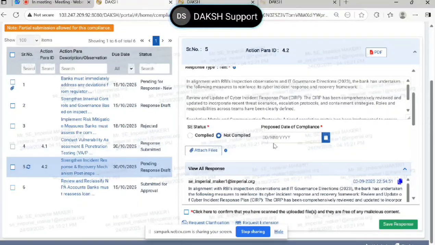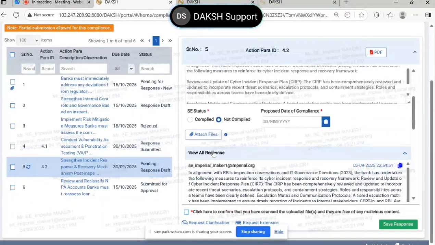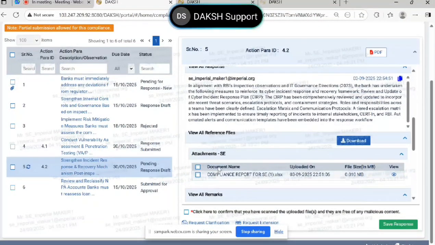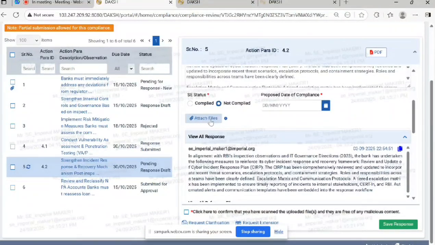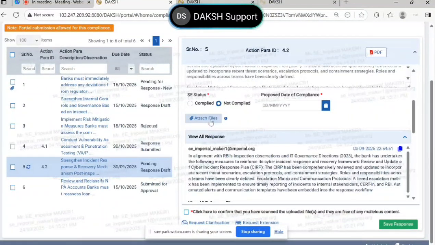Next, there is the attachment option, as we have mentioned, for the documentary evidences required in compliance and in return. As far as attachments are concerned, the maximum size of a single file allowed in this application is 30 MB, and there may be multiple files. So you can submit documentary evidences amounting to 500, 600 MBs also. If there is a big file, you can split it into chunks of 30 MB, and you can easily upload 10, 20, 30 files. The maximum size of a single file is 30 MB, but that is not the total file size limit. The total file size limit can go up to 500, 600 MB for each and every action para. Remember that.